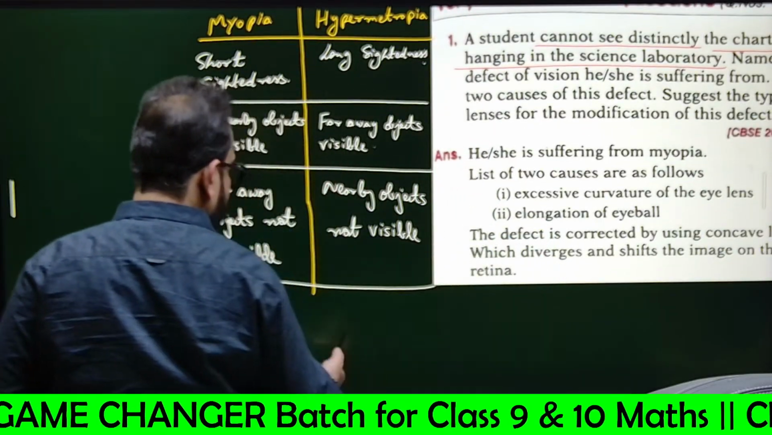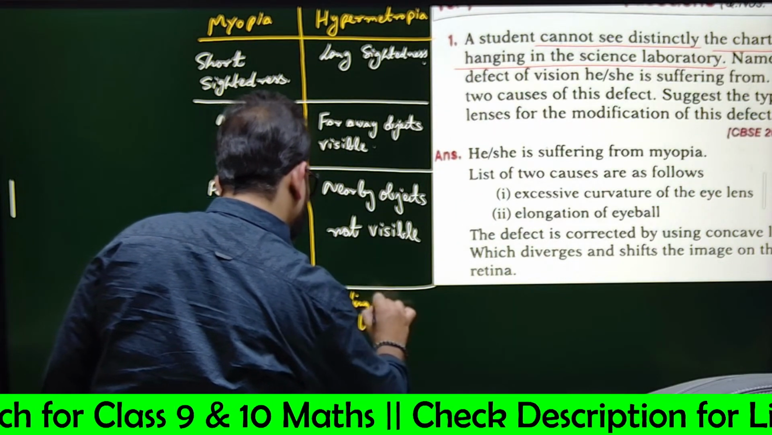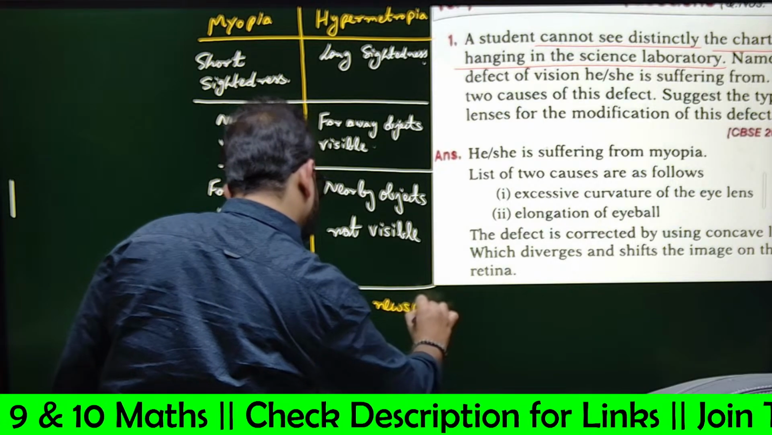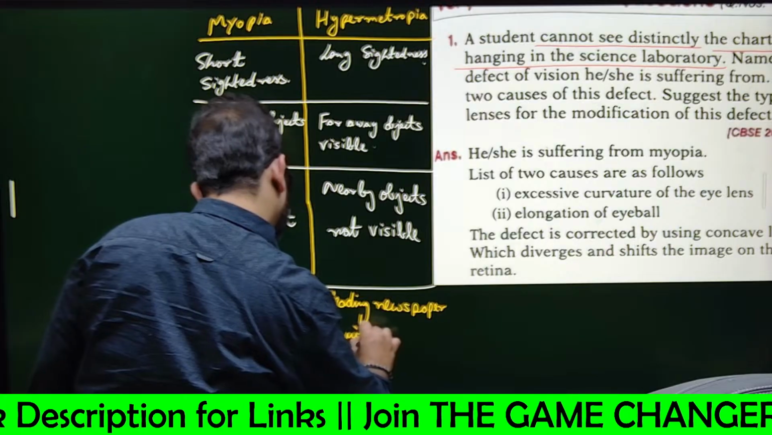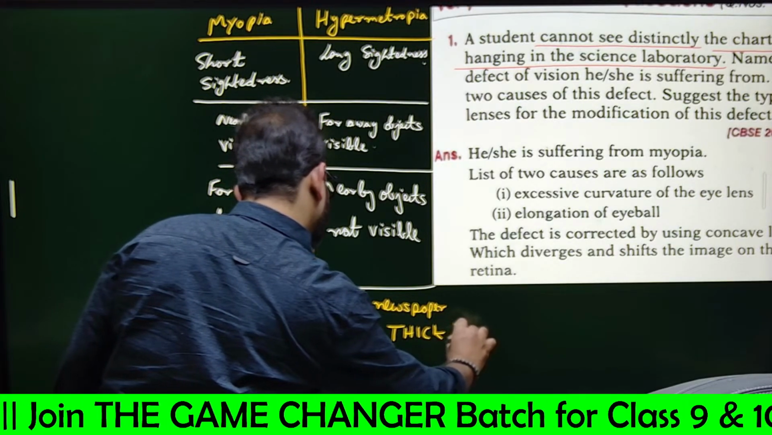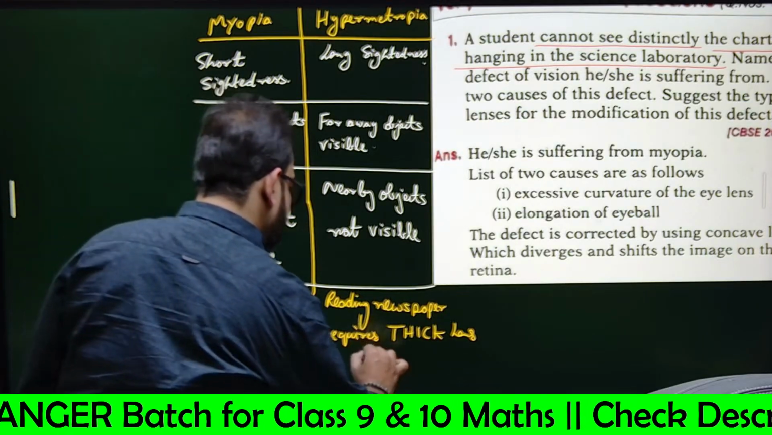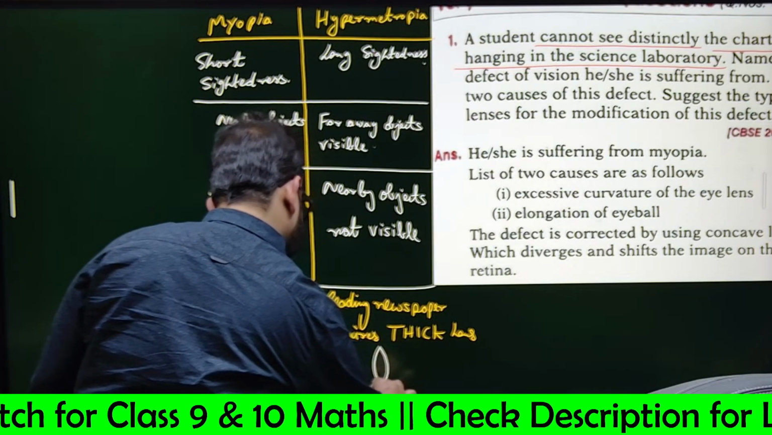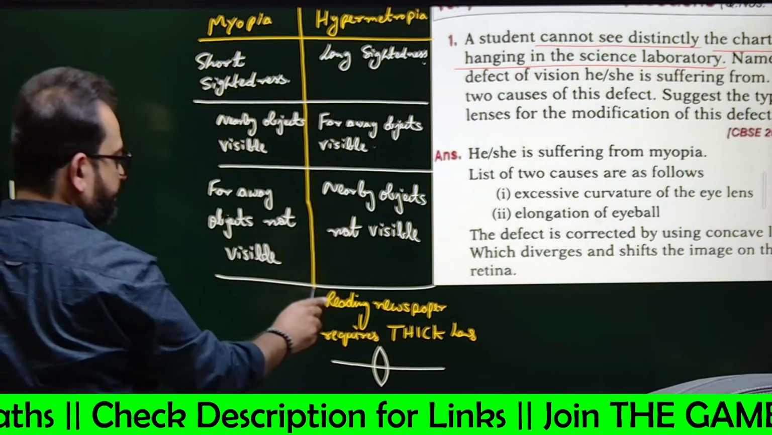Reading a newspaper requires thick lenses. Yes or no? And what kind of lens is thick, convex or concave? Like this. This lens is used for the correction of hypermetropia. Clear?